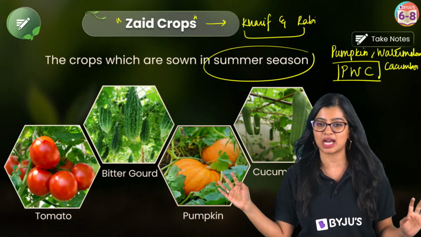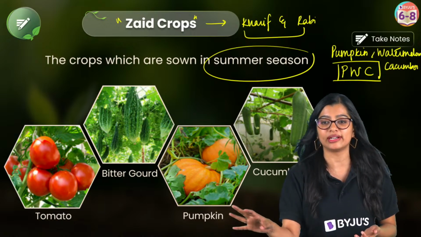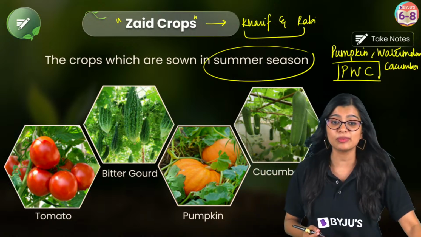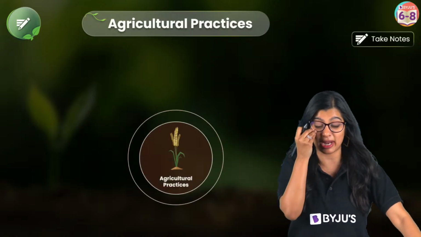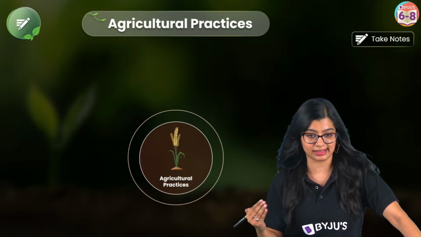My agriculture steps are done. It is not as simple as just saying that, hey, I'll take some seeds, throw them in soil, and my crop is grown, my plant is grown. No, we see that there need to be certain steps taking place, especially when we are cultivating at a large scale, right?